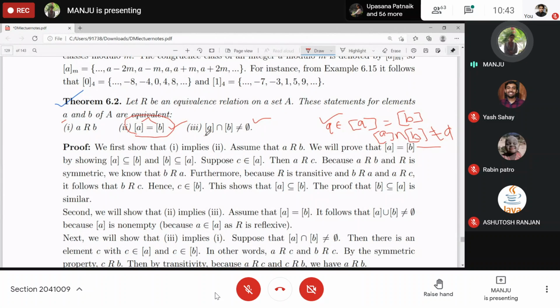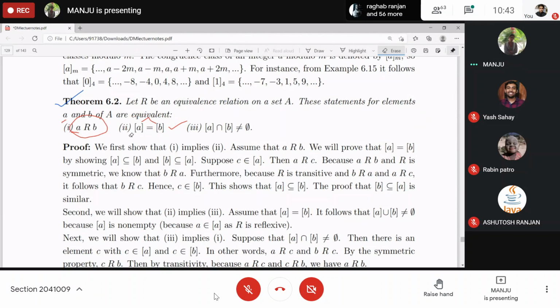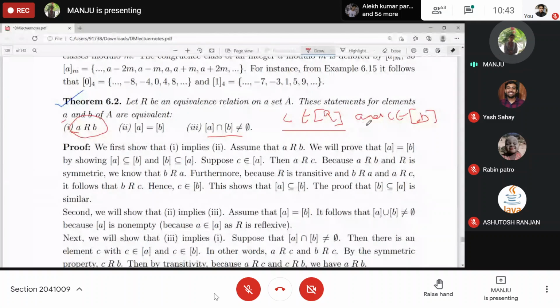So this is non-empty. Now you will be taking 3 implies 1, showing that A is related to B. Three is given as the equivalence classes being non-empty, corresponding to A and B. And we want to show A is related to B. The equivalence classes being non-empty means there is some element present in the intersection, some element C belonging to the equivalence class of A intersection with that of B. So C belongs to the equivalence class of A and C belongs to the equivalence class of B. This is the intersection definition, right?